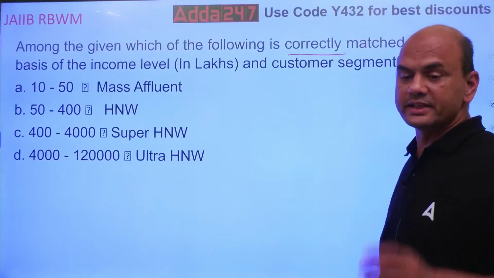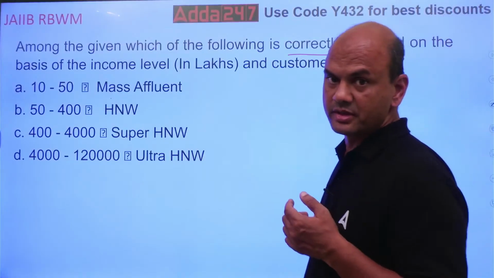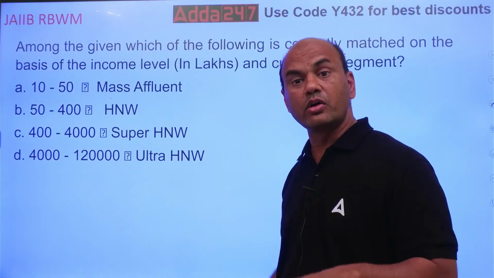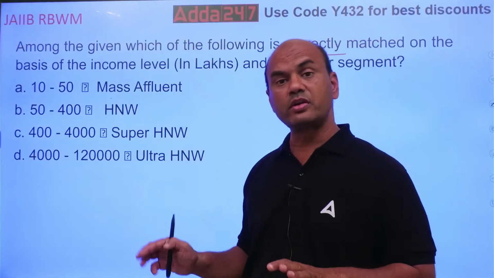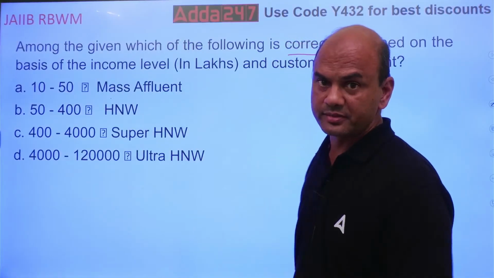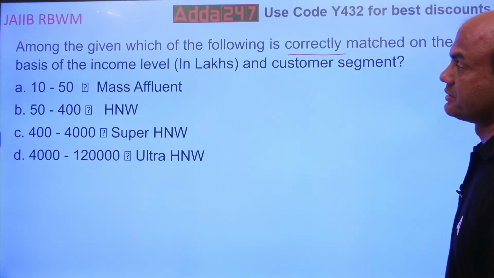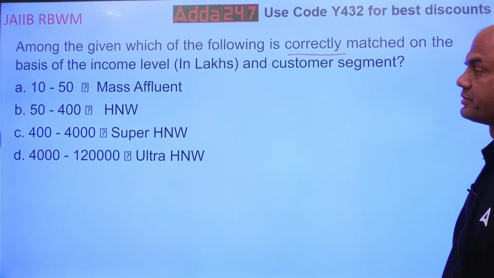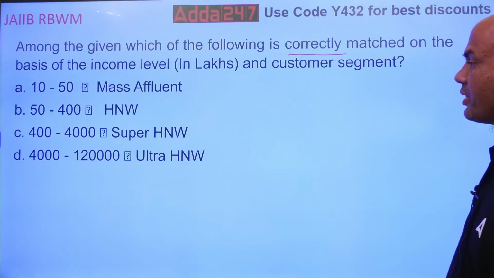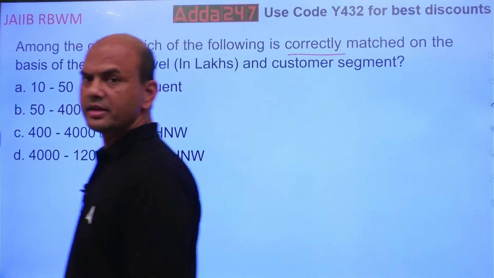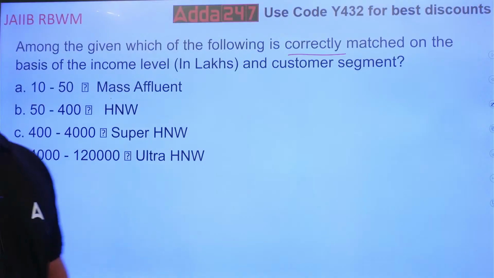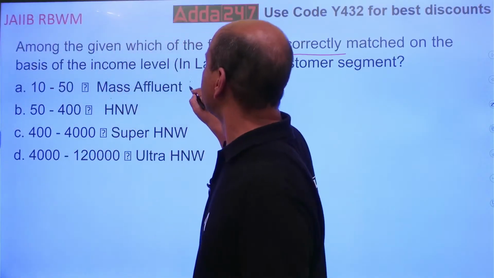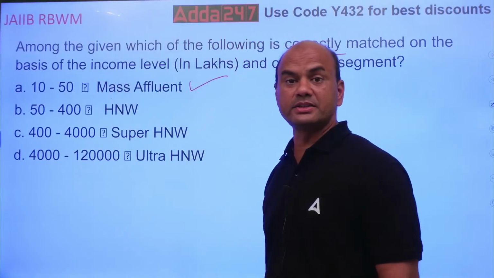Now see here, in exam you have to always focus on what is asked. Have they asked the correct one or the wrong one? Always focus on this. Do they want the correct one or do they want the wrong one? So now think over it. Correctly matched. What is the answer? Think. Very easy one. It is this one. 10 to 50 lakhs, mass affluent.